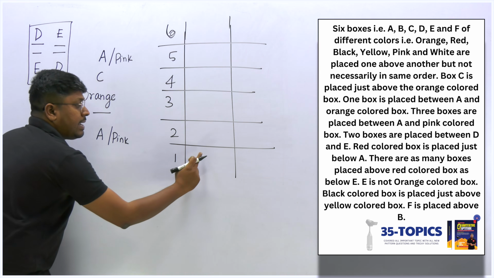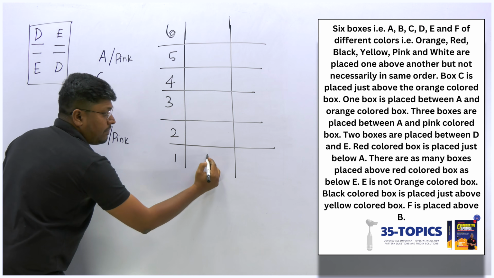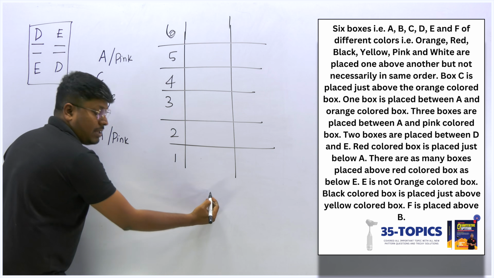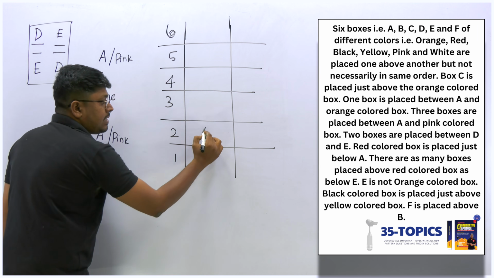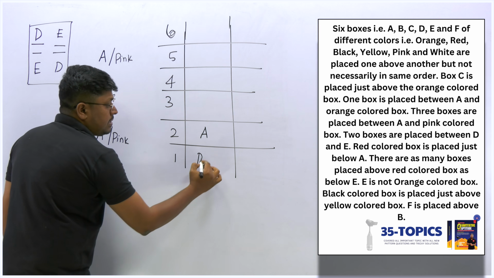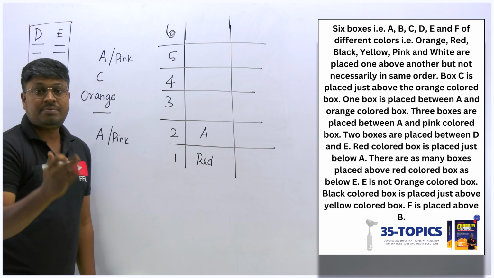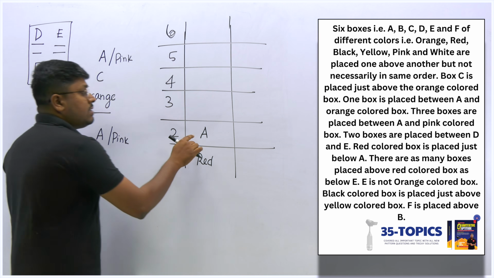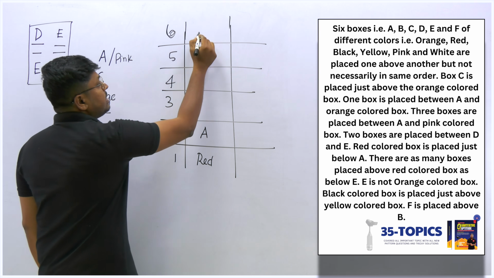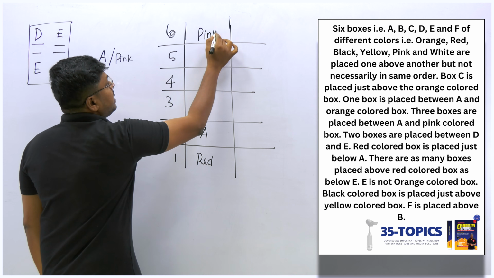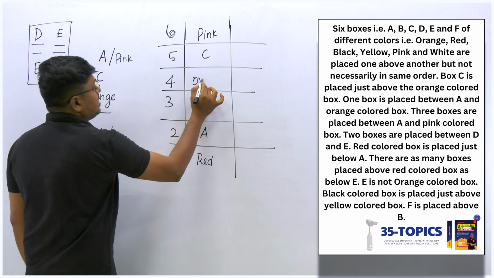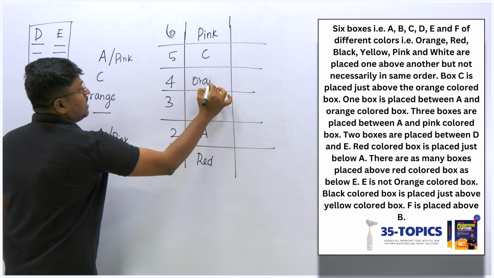Why? Because I can't fix A here, because if I fix A here, this should be red. There is no chance. So the only chance is that I should fix A here, and this must be a red color box. And between A and pink color box, we have a gap of 3 boxes. So A, 1, 2, 3, and this will be pink. And we already fixed C and orange, right? C and orange is already fixed.